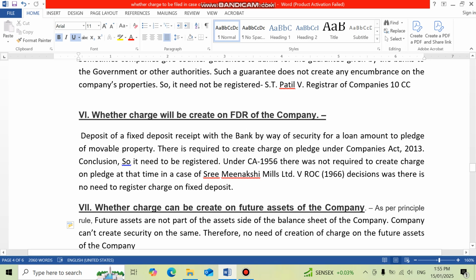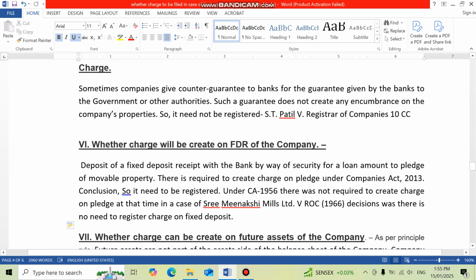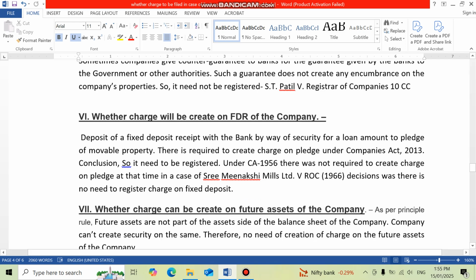But in this Companies Act 2013, as I told you earlier, the list of properties against which charge has to be created has been done away with, and now we have to create a charge in case of pledge also. So creating a charge on FDR of the company amounts to pledge, and since we have to register a charge in case of pledge, a charge has to be created as per Companies Act 2013 where a limit has been obtained against FDR of the company.